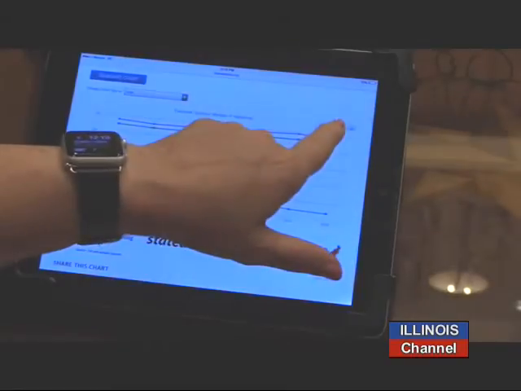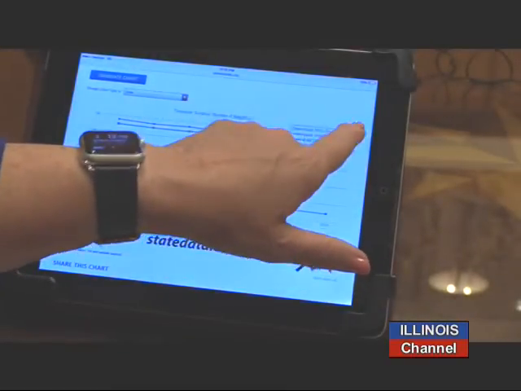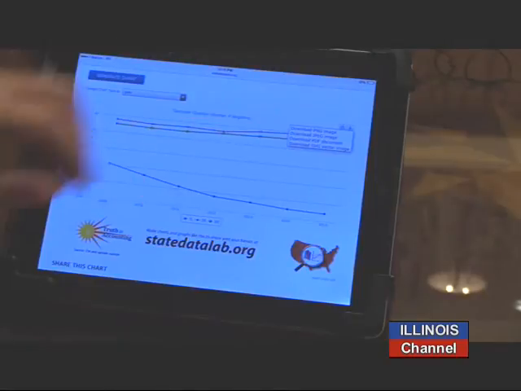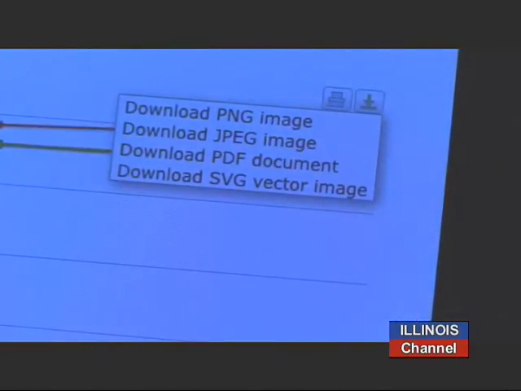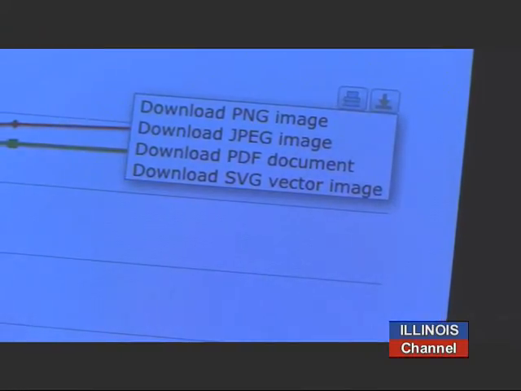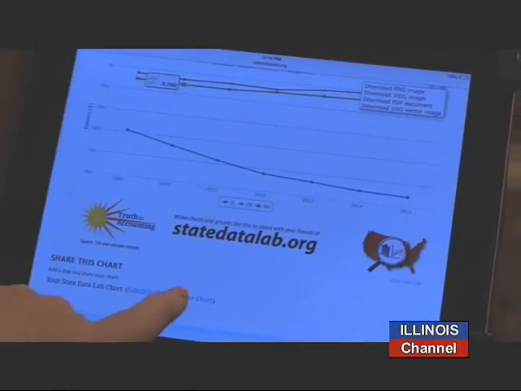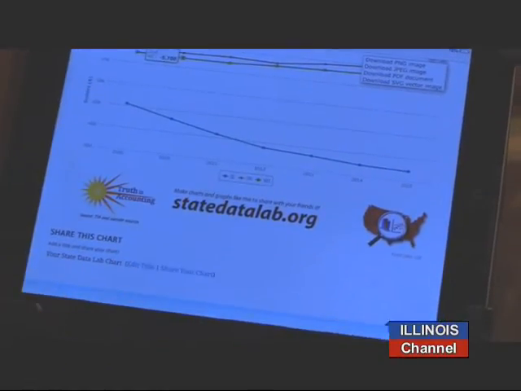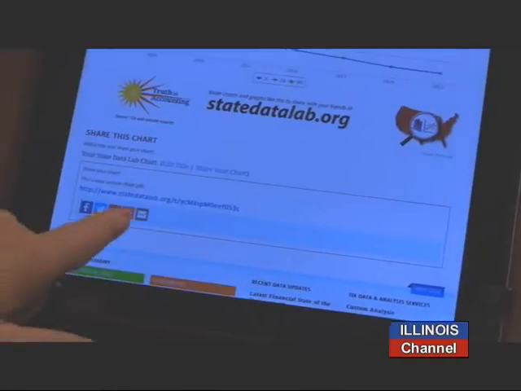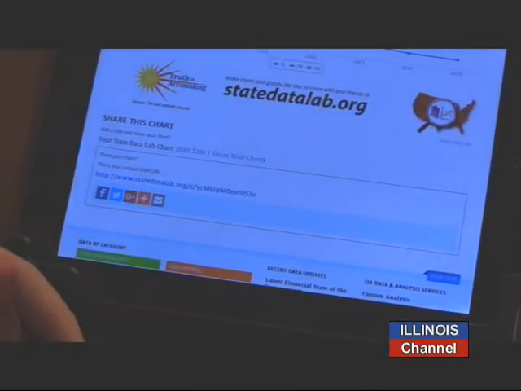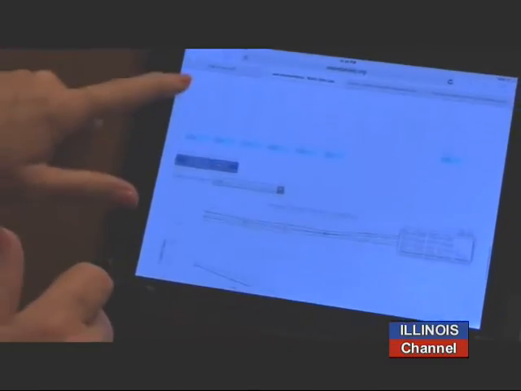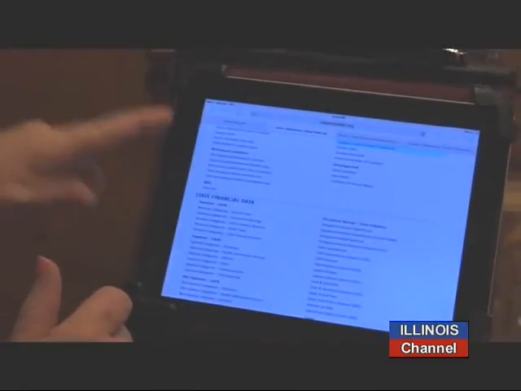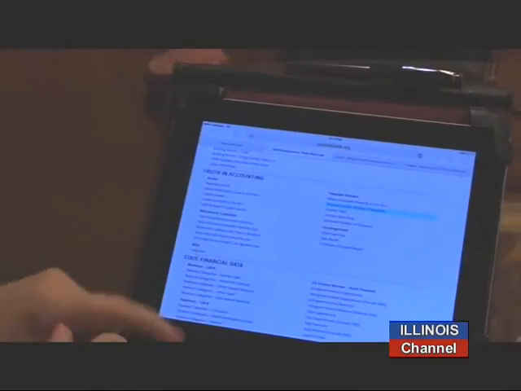With this, you can also select to print them, and you can also select to do a JPEG or a PDF. So that's nice if you want to do a story or send. I often on my Facebook send pictures of my charts to say, hey, here's the people moving out of the state or all that. And then the other thing you can do is you can say share your chart, and it will create a specific URL for that chart, so you could also share that with your friends. Is there another data point that you want to look at? Not right offhand, but that's excellent.